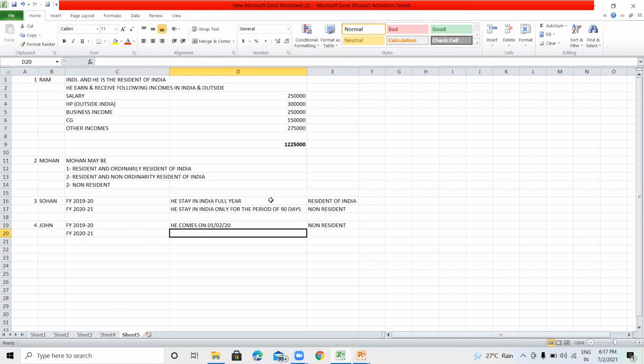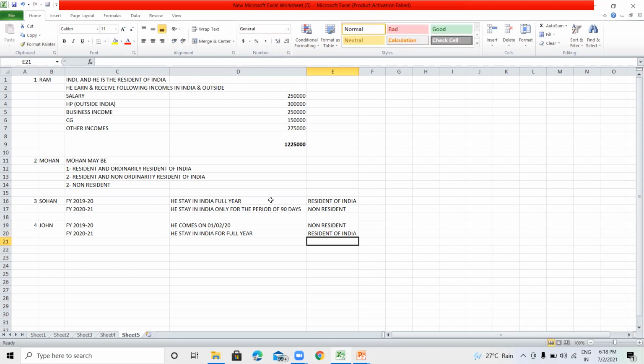Now, in financial year 2020-21, he lives in India the whole year. He stays in India for the full year. In this situation, he will become a resident of India.